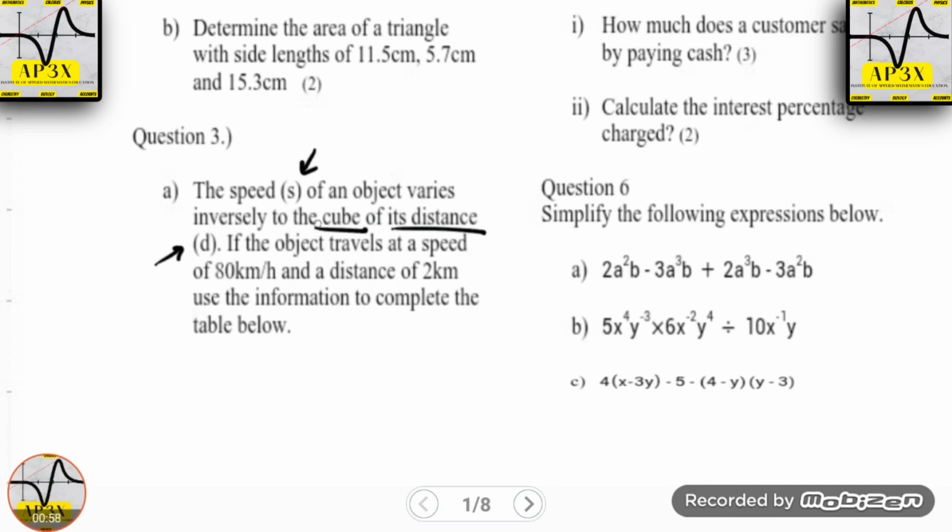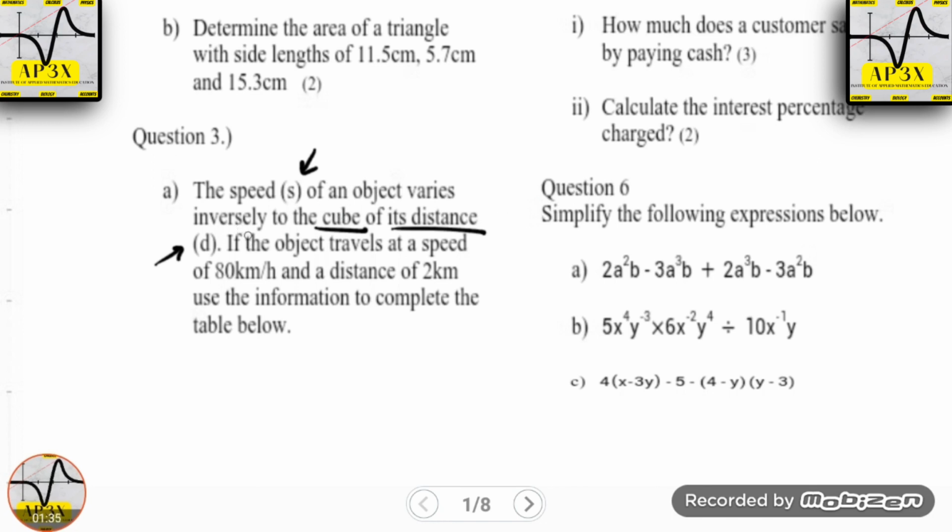Different relationships are created between the variables, where sometimes it is the cube of the distance, it could be the cube root of the distance, the square of the distance, the square root of the distance, it could be anything. So a lot of you guys who may have gotten this question incorrect only got it incorrect simply because you wrote down the incorrect formula. Your principles were right, everything that you did was okay, but you wrote down the incorrect relationship between the variables.